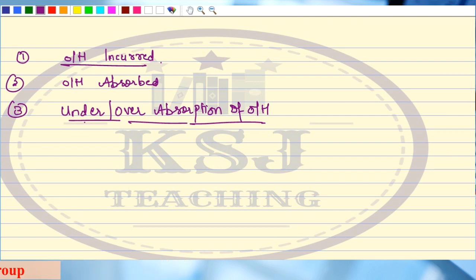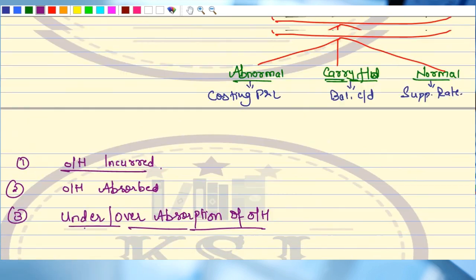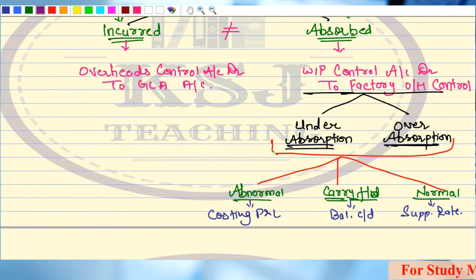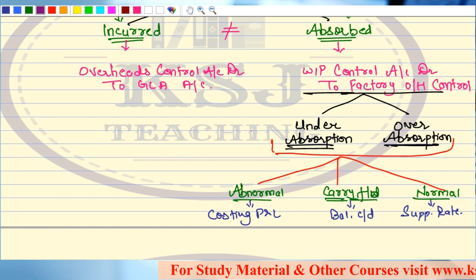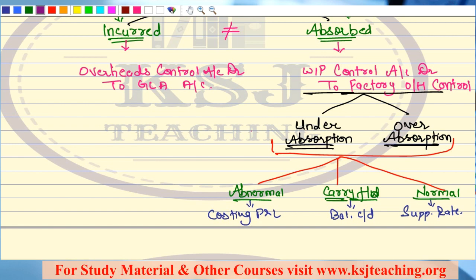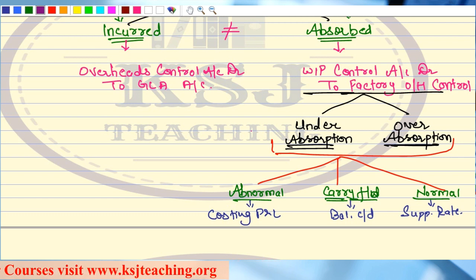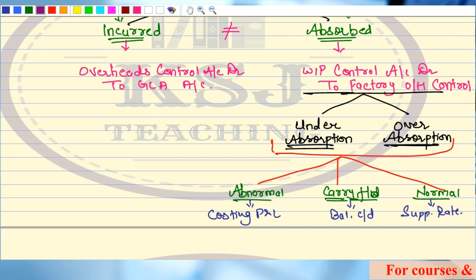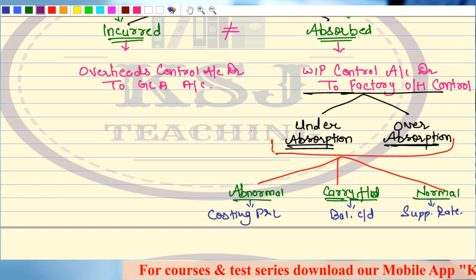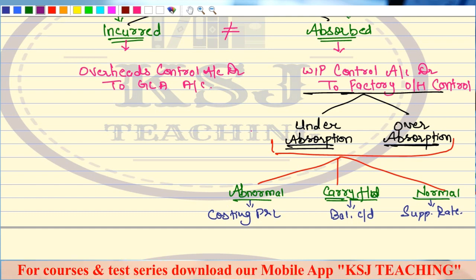Now, I'll give you a small exam tip regarding this. Whenever you have a question on the cost accounting book system and you get this question on the overheads and there is an under or over absorption of overheads, in the cost accounting system chapter specifically, in the question it will not be specified whether the under absorption or over absorption is due to abnormal reason or normal reason, or it is to be carried forward. It will not be specified in the question.